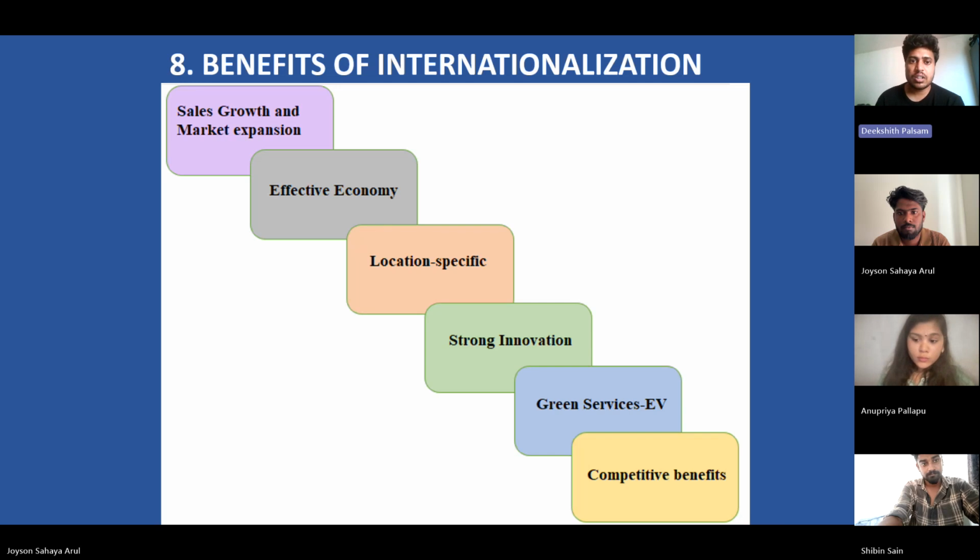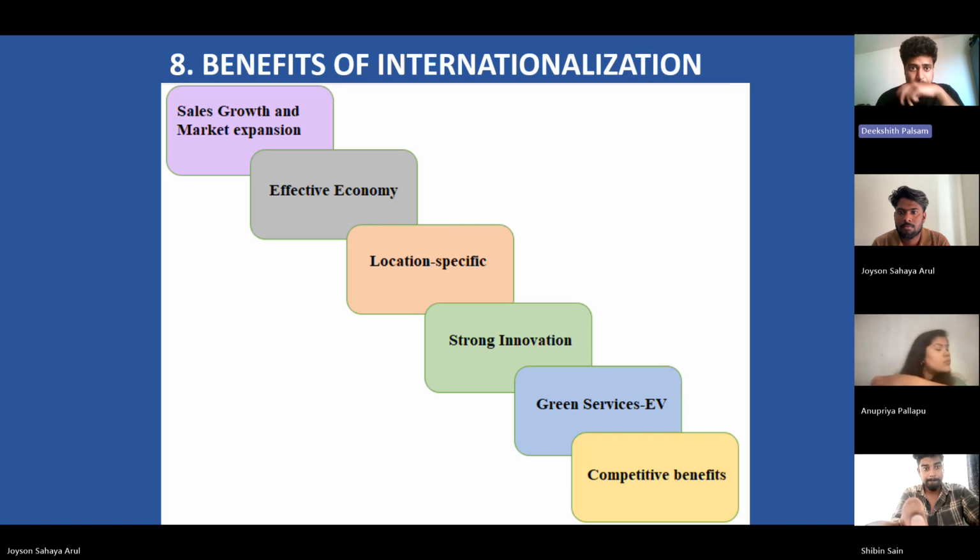Strong innovation: Hyundai's capacity to access global skills pools, such as IT hubs in the US, Germany, and India, is enhanced by globalization. Creativity and enhanced products are accelerated when exposed to a variety of client wants. Indian R&D modifies vehicles for regional circumstances, and Hyundai's development facilities in Europe customize automobiles for local interests.